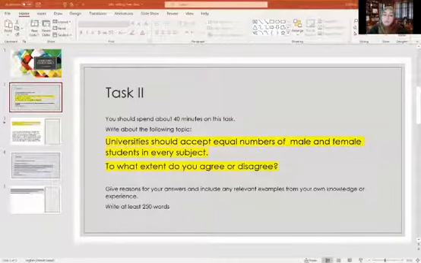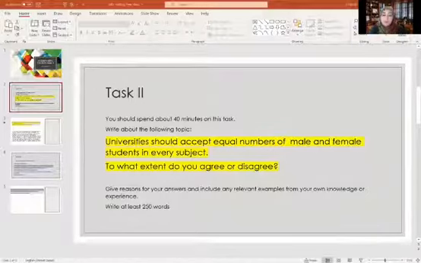250 exactly is okay. Less than that is very bad. You're going to lose marks on that. If you write more than that, it's good. Do not exceed the limit of 300 words, because the more you write, the more mistakes you make. All right, so let's get started with this one.